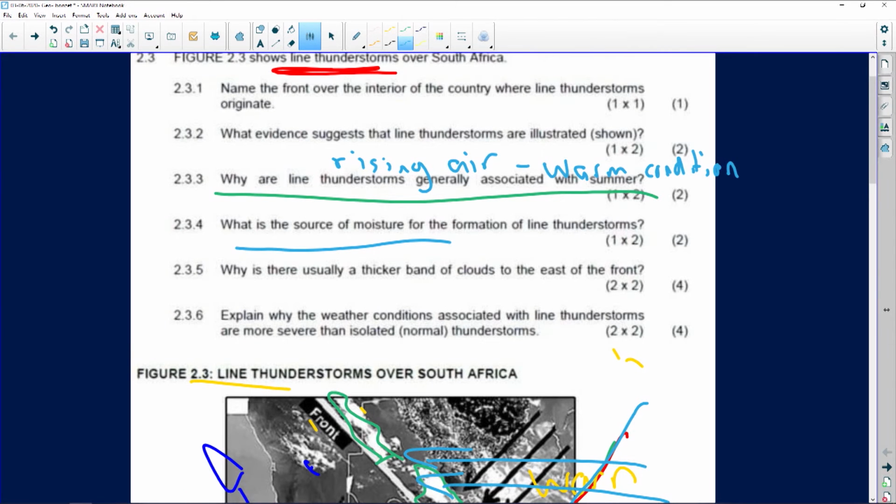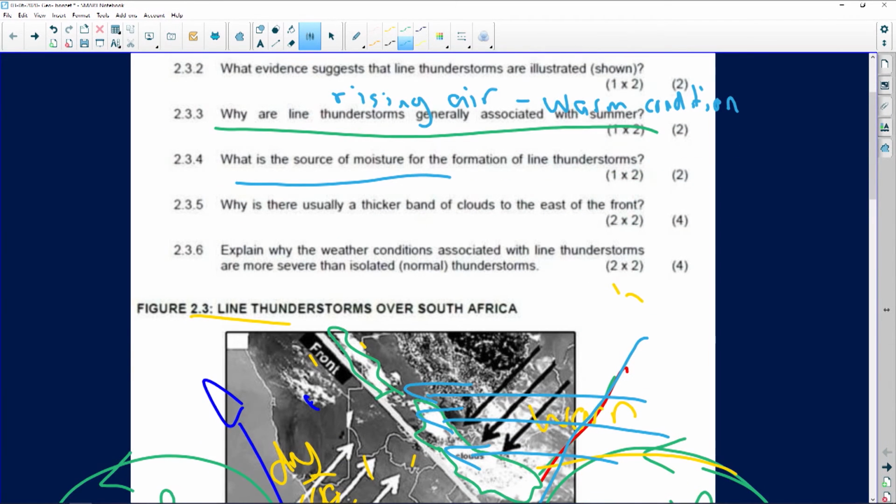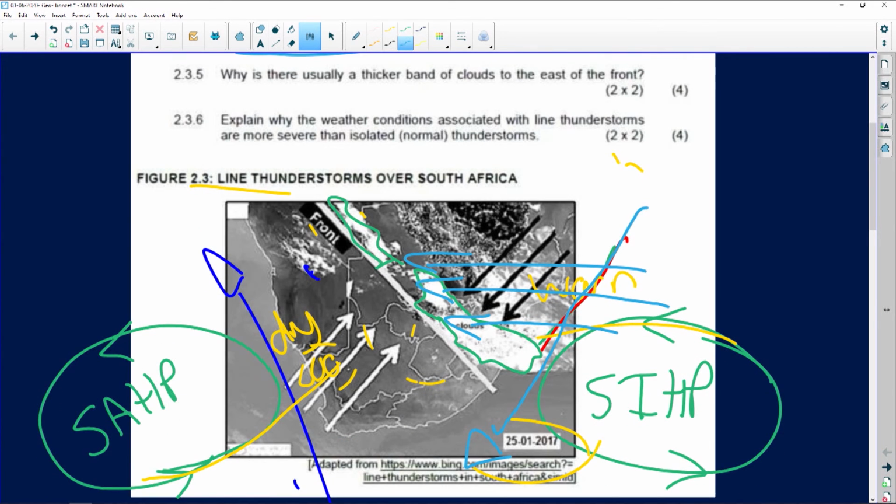Why is there usually a thicker band of clouds to the east of the front? Now, as you can see, because the air coming in from the east consists of more moisture than the air coming from the west. Less moisture. Why? Because of the cold Benguela and because of continental climate. It moves over land. But the matter of fact is, it will have less moisture because there's a cold Benguela current on the west coast, and cold water just consists of less moist air. Okay, that's the reason why.